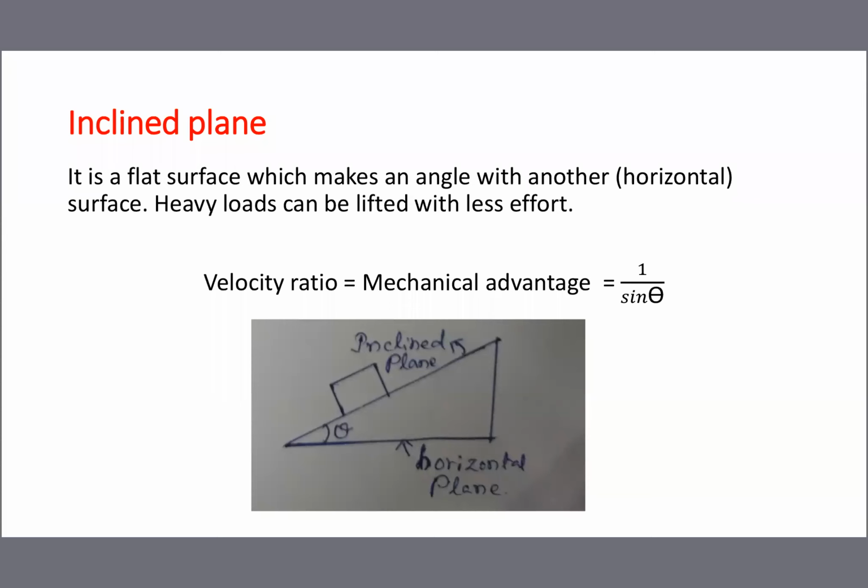So an inclined plane is a flat surface which makes an angle with another horizontal surface. By using this inclined plane idea, heavy loads can be lifted with less effort.